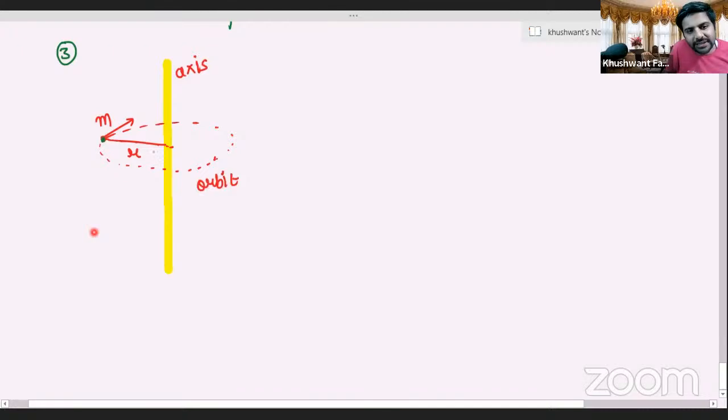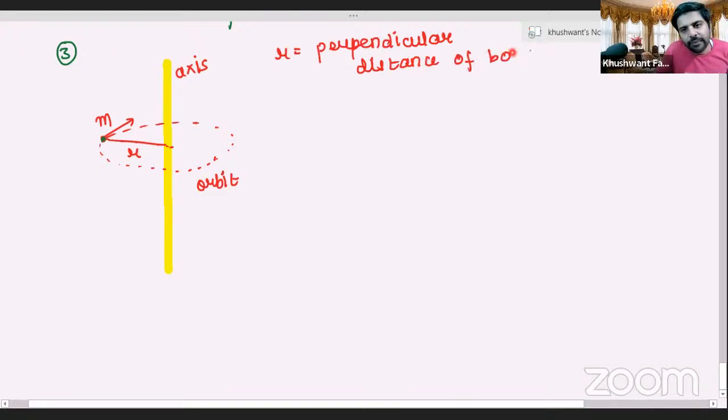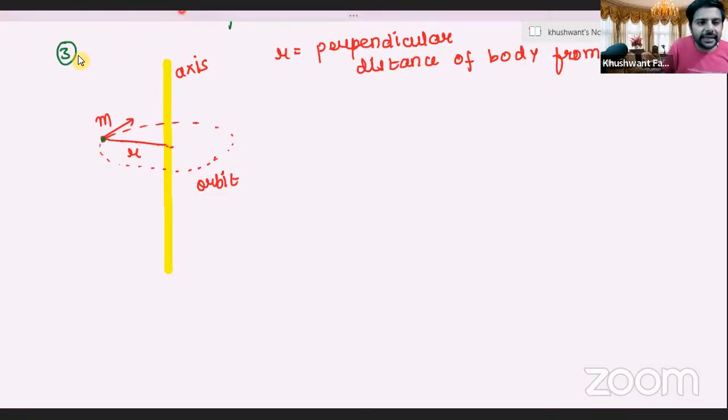R is the radius or the perpendicular distance. You all will write perpendicular distance of the body from axis. And which kind of body is this? इसको बोलते हैं point mass. You all can write the heading. This is a point mass.